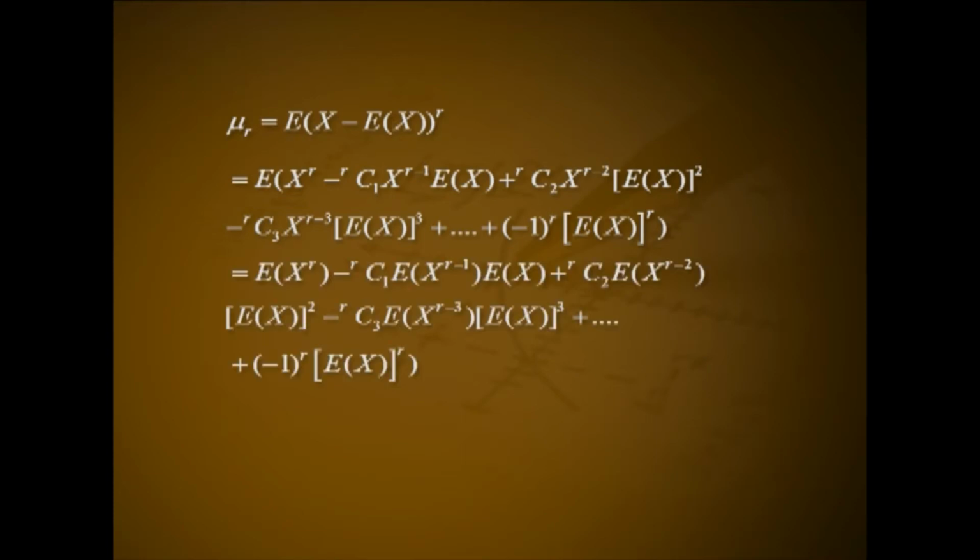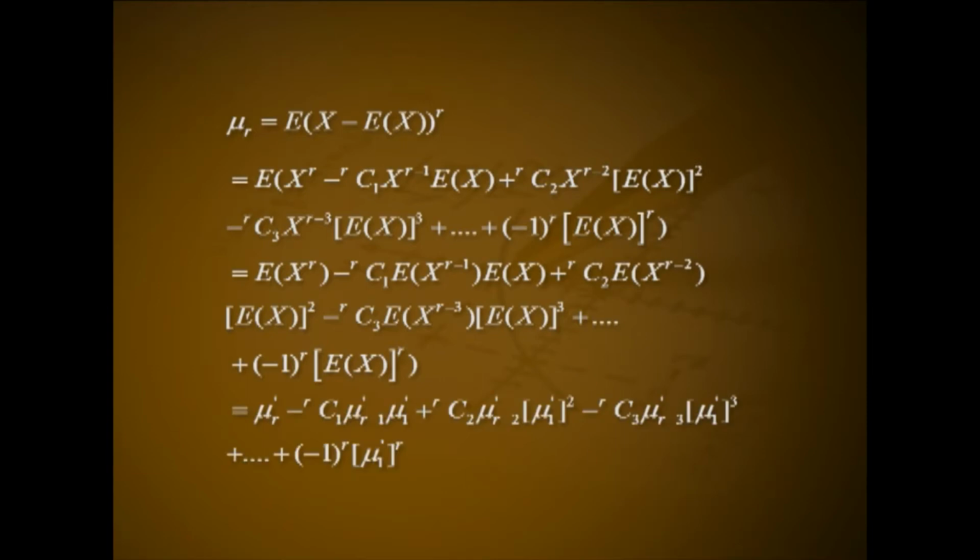That is expectation of x raised to r minus rC1 expectation of x raised to r minus 1 into expectation of x plus rC2 expectation of x raised to r minus 2 into (expectation of x) the whole square minus rC3 expectation of x raised to r minus 3 into (expectation of x) the whole cube plus etcetera, plus minus 1 raised to r into (expectation of x) the whole raised to r. That is mu r dash minus rC1 mu r minus 1 dash into mu 1 dash plus rC2 mu r minus 2 dash into mu 1 dash the square minus rC3 mu r minus 3 dash into mu 1 dash the cube plus etcetera, plus minus 1 raised to r into mu 1 dash the raised to r.